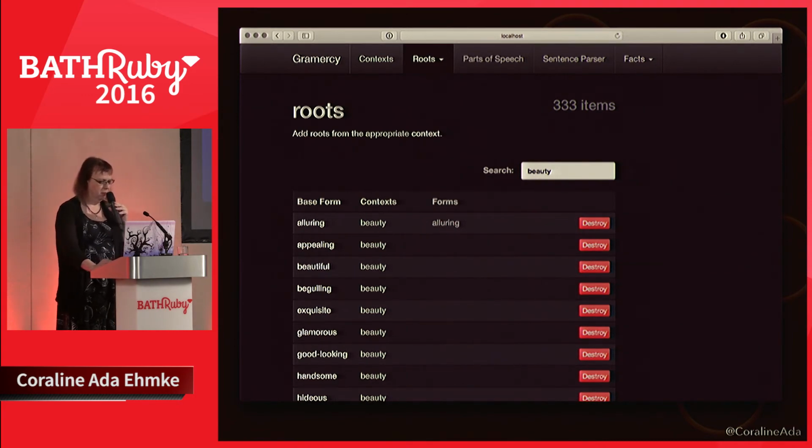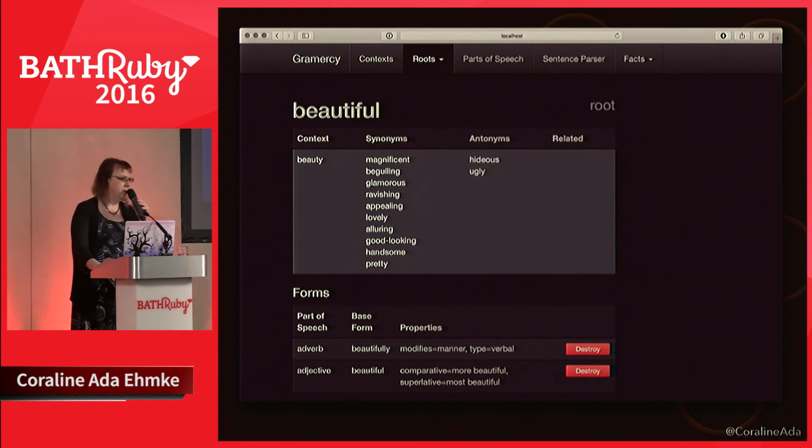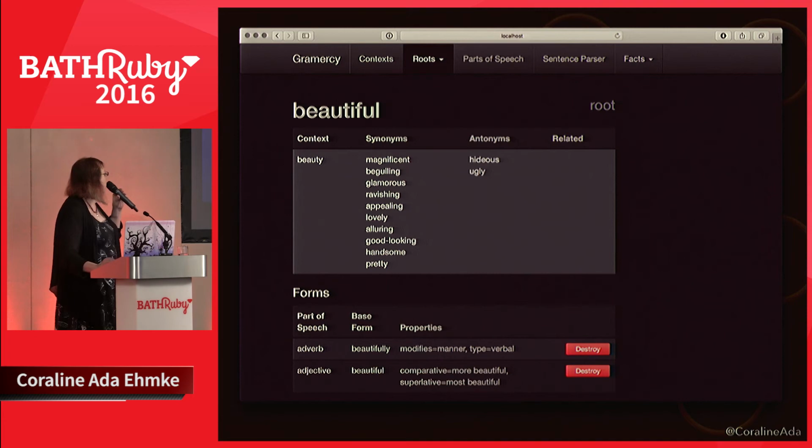They have grammatical forms. So if we look at one of the roots, like beautiful, they also have a positivity, which is if they're a positive expression of a context, like temperature, being hot would be a positive expression, cold would be a negative expression. So because of the positivity ranking on them, it's really easy to derive synonyms and antonyms just by comparing those rankings. So we have a list of synonyms here and some antonyms. If a word matched exactly the positivity ranking of this word, then it would show up as related.